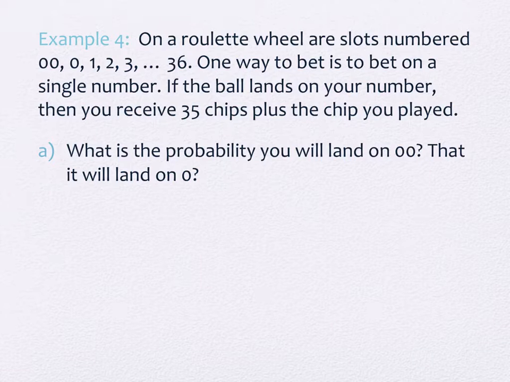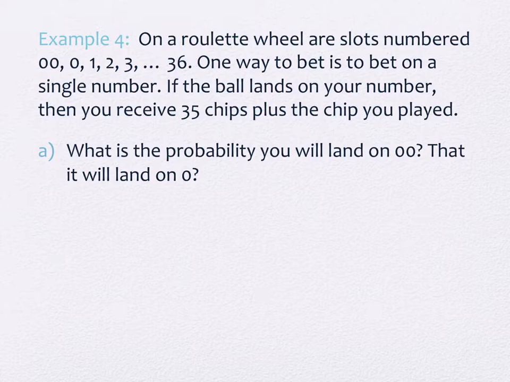So on the roulette wheel specifically, there are slots that are numbered 00 through 36. So how many slots are there? 38, because you've got 00 and you've got 0. Yeah, it's weird. So there's 38 different little slices on there.